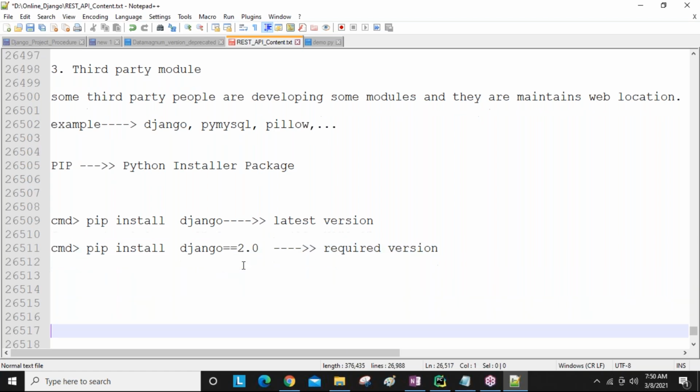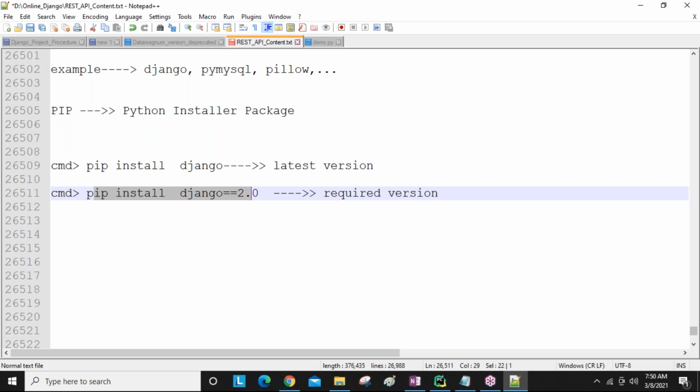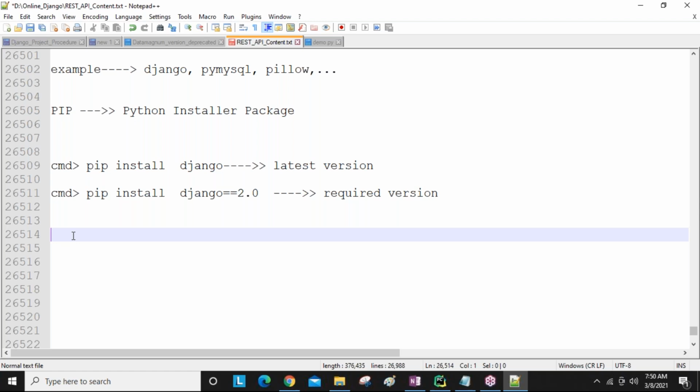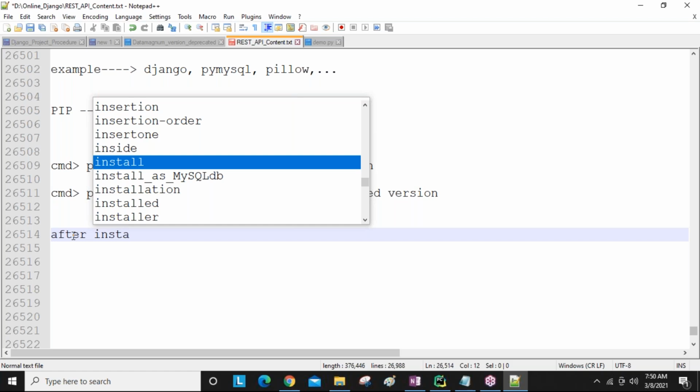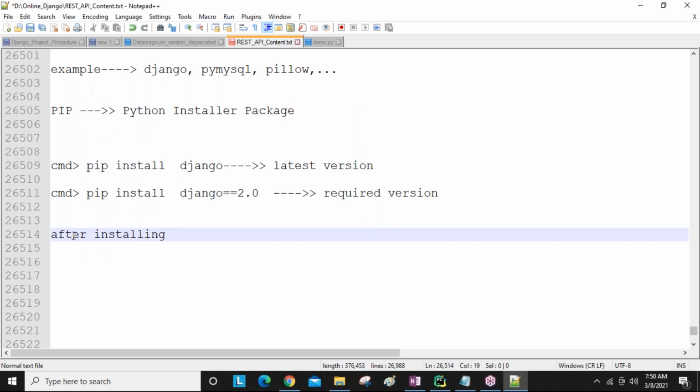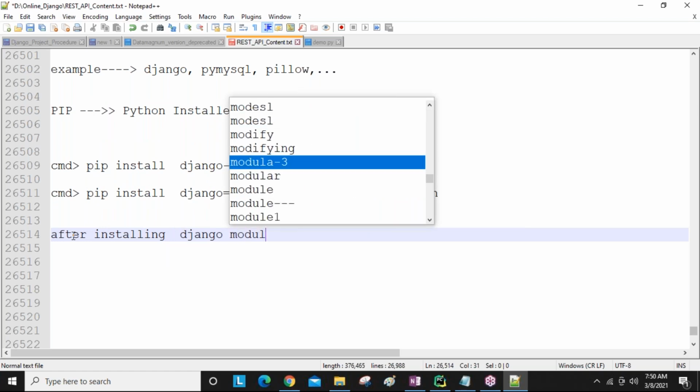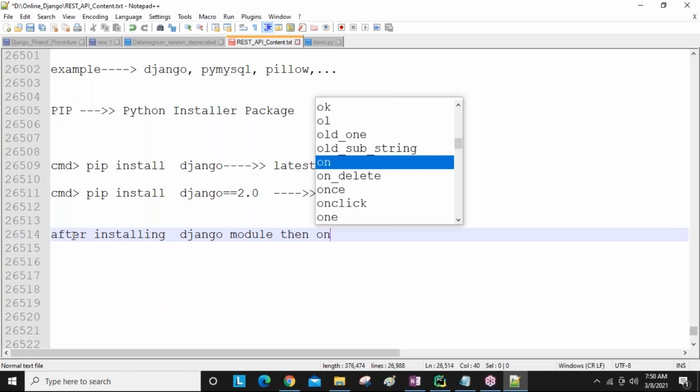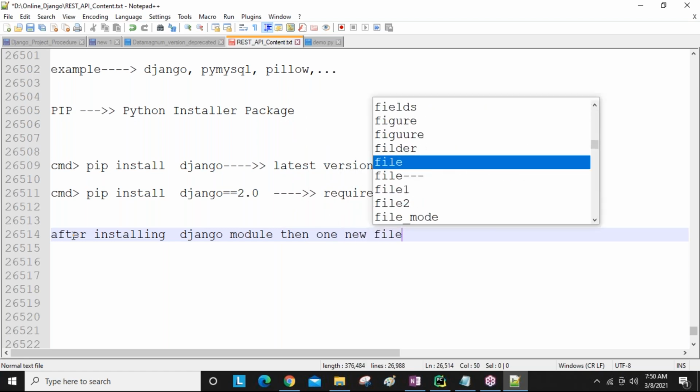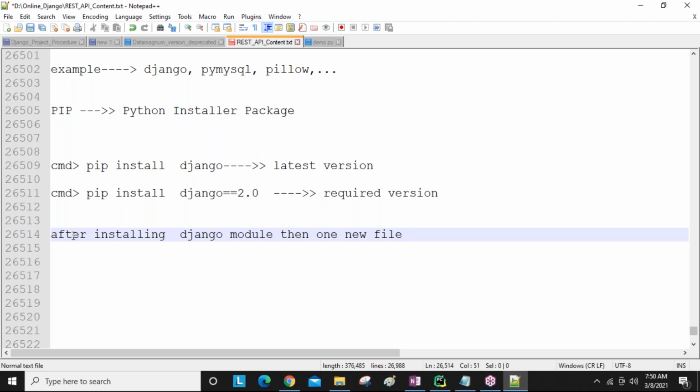Got it? So after executing this command, guys, your Django module is available in our Python software, and later onwards you can create Django projects. One point to remember: after installing the Django module, one new file is downloaded and stored in the Python software location, guys.